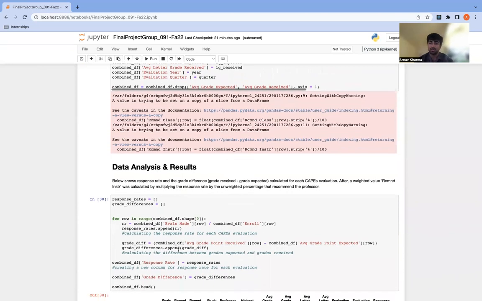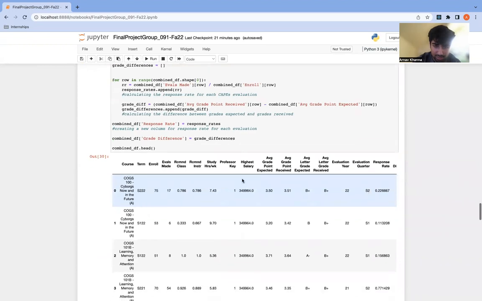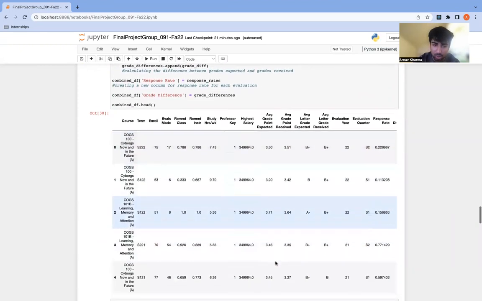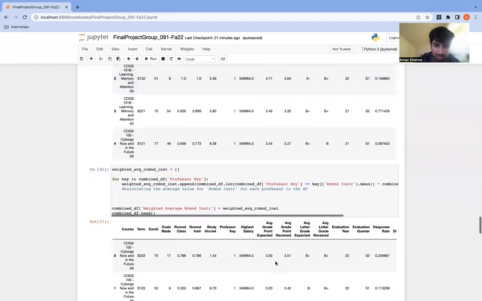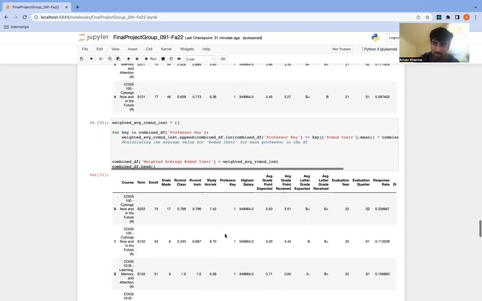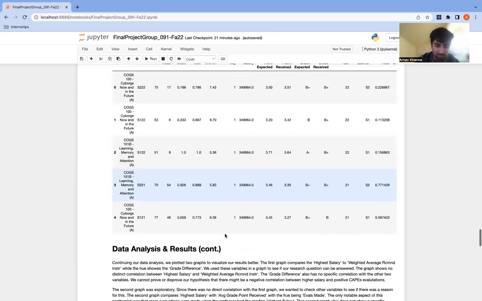So once we got everything down to one place, we really analyzed everything. And that started with looking at the different columns and seeing where we could get the data that we wanted. And we ran through that, looked at different keys. Now, the keys were helpful because they're unique IDs for each professor. Say one professor teaches in 2 terms, it really helps unify that and helps put that data into perspective.